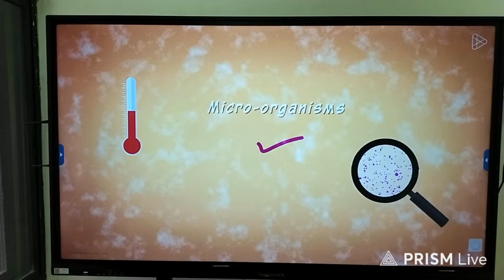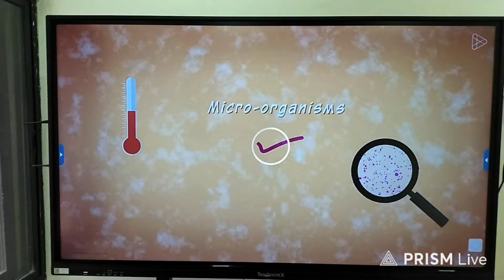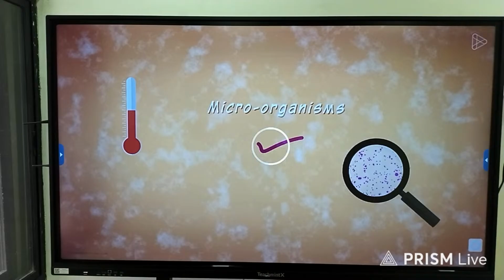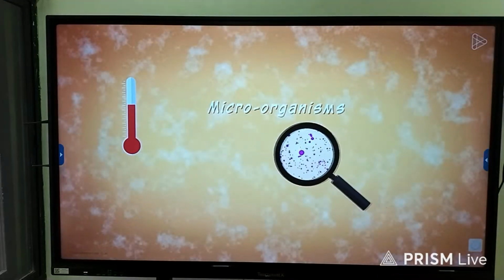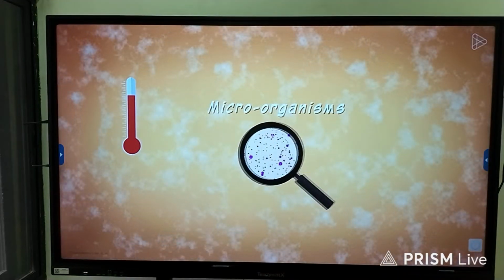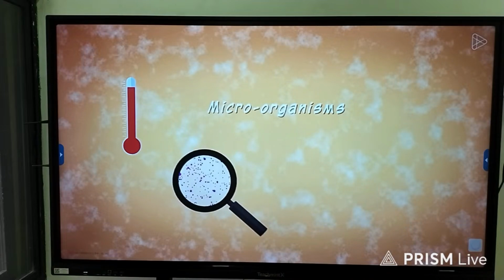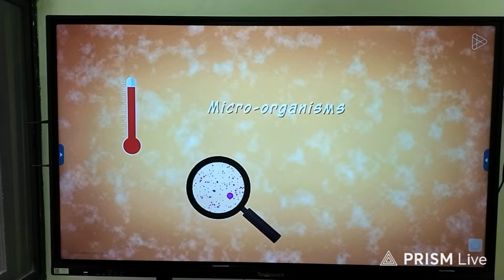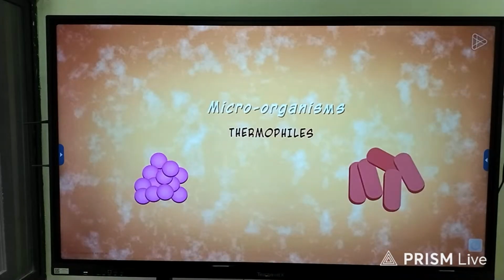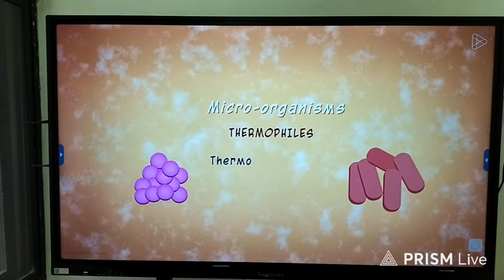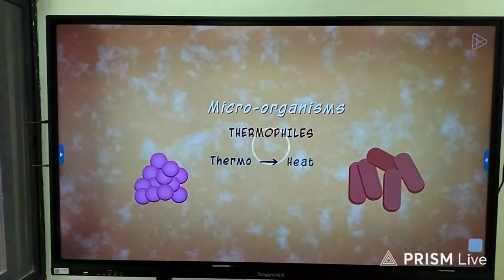Yes, astonishingly, they can. Here as well, we find certain exceptional microbes. These are the bacteria called the thermophiles. As the name suggests, thermo is related to heat.